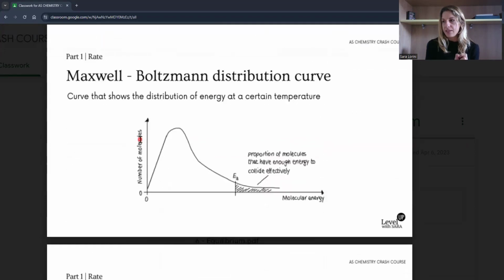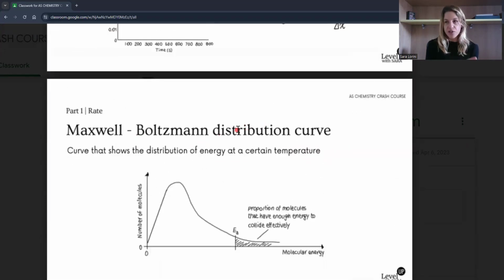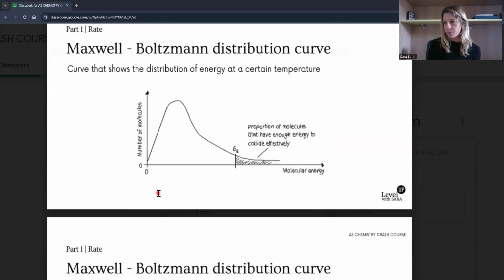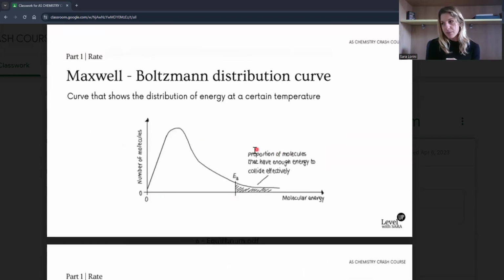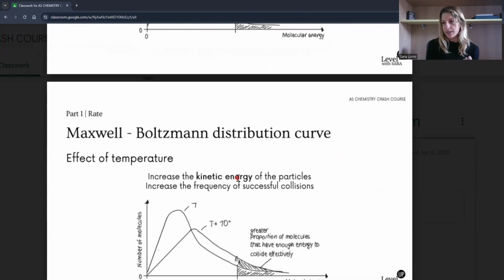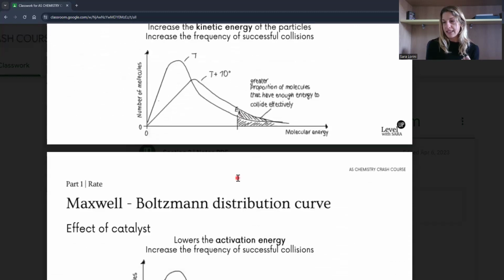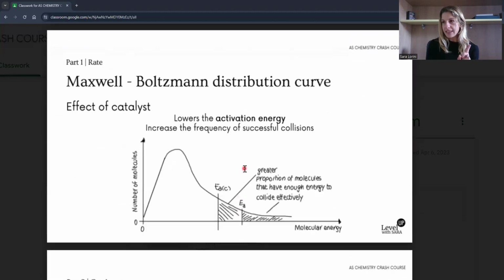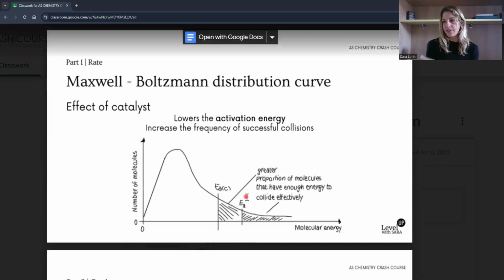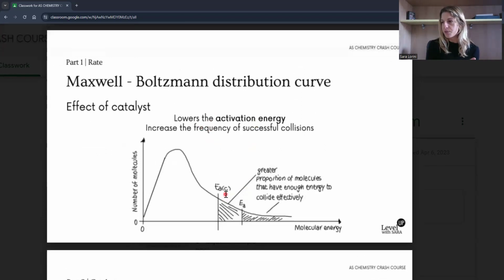Okay, gradient, Boltzmann distribution curve is just in AS really, so I hope you remember what it's all about, because it should be an easy question if you're confident, but using the correct terminology about the proportion of molecules that have enough energy to collide or more energy than the activation energy. So make sure you use these keywords when you describe it, and then kinetic energy. Catalyst, very important. Remember, it lowers the activation energy. That's how we show it in the Boltzmann distribution.